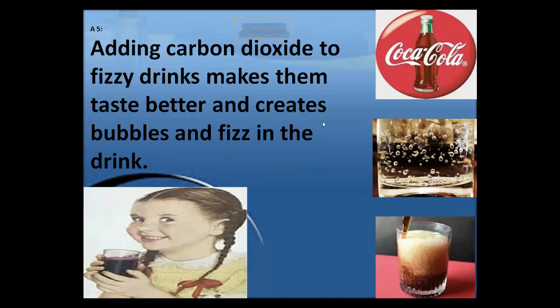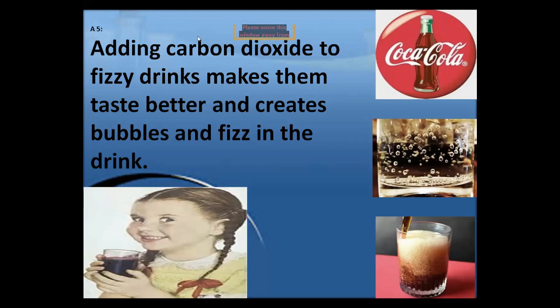Fizz is a sound. Now when we mix carbon dioxide in water, a fizzy drink is a mixture of carbon dioxide in liquid. The gas in fizzy drinks is called carbon dioxide. It stays in the bottle only under pressure.